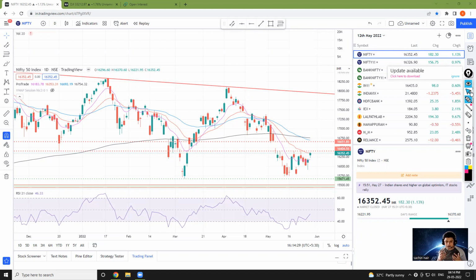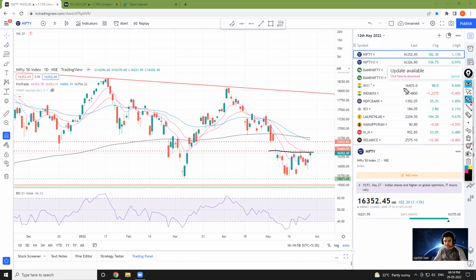Abhi main debate discussion ये चल रहा है कि will 16,400 again act as a major resistance and drag the market down. So what we are going to do is see 3 to 4 possible scenarios of what can happen in the market, and accordingly we will be taking our trading decisions.